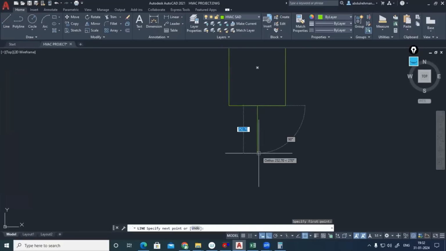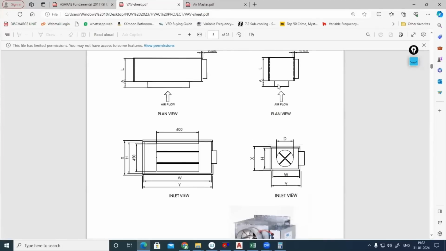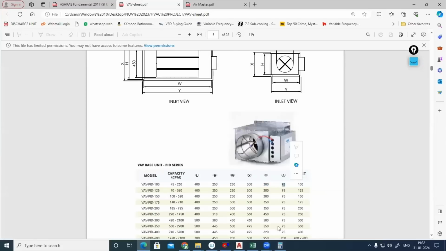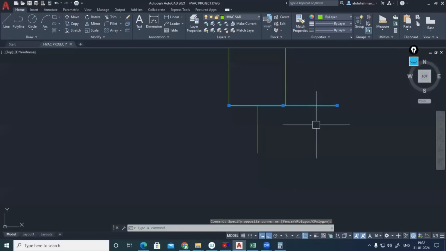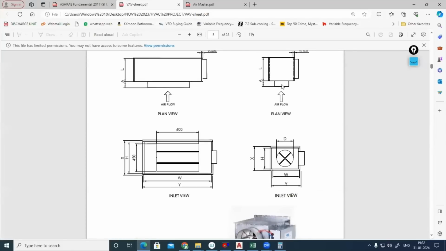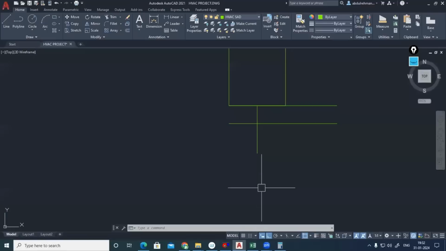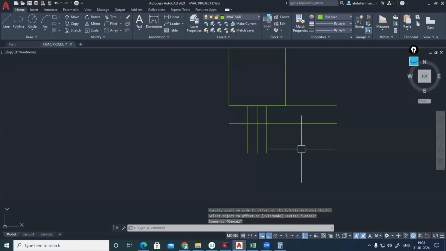And what about this distance? From there, we need a projection of this one, A. Top view, no? A how much it is? 95. So you have to make it offset, that is 95. Now D, diameter. Correct. There we are having this one. Top view, no? This one, what is that? This inlet only, diameter 100 mm. So 100 mm means offset. 100 mm means 50. 50 here, 50 there. Now you can TR double enter and trim these things.